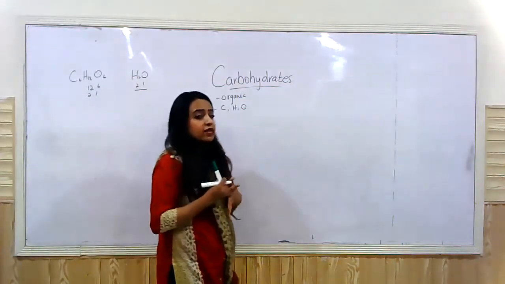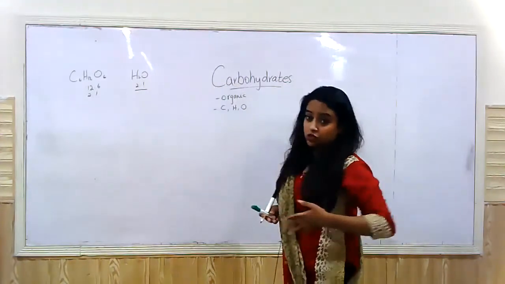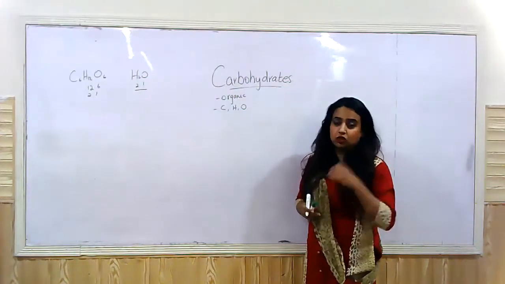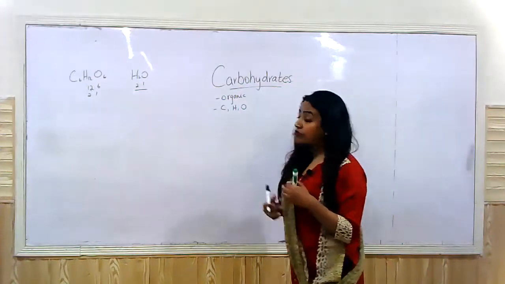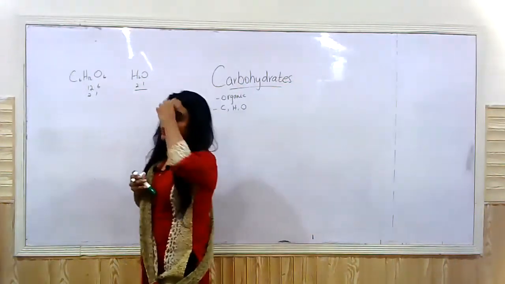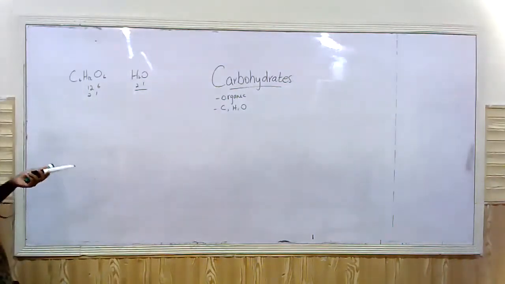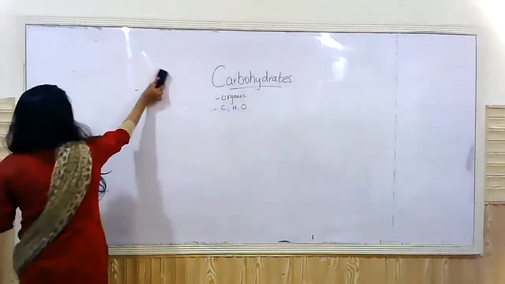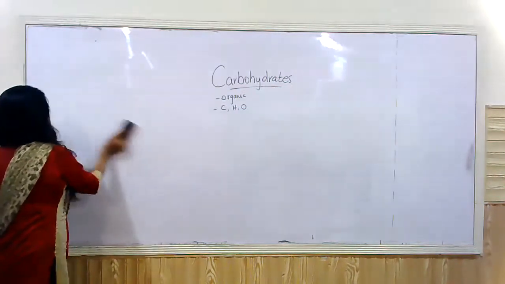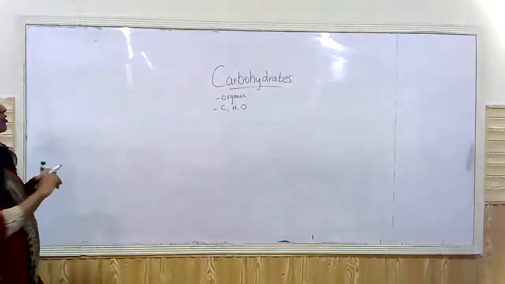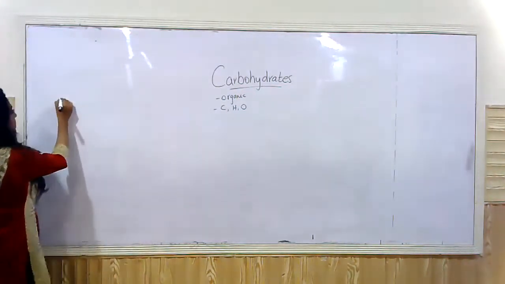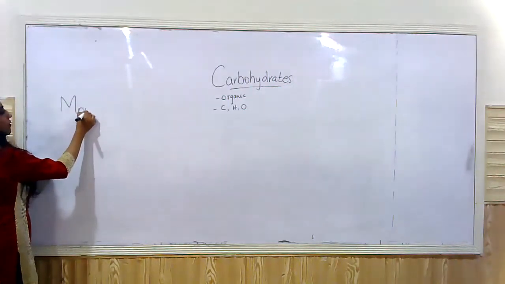So depending upon their structure, we had three classes of carbohydrates, right? The first or the primary class of carbohydrates is called monosaccharides.